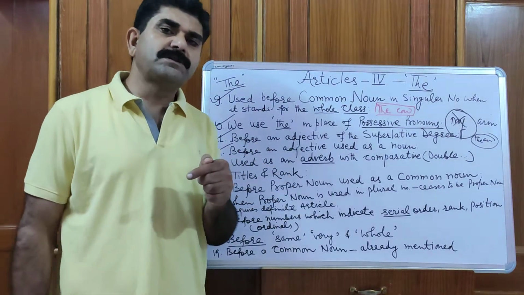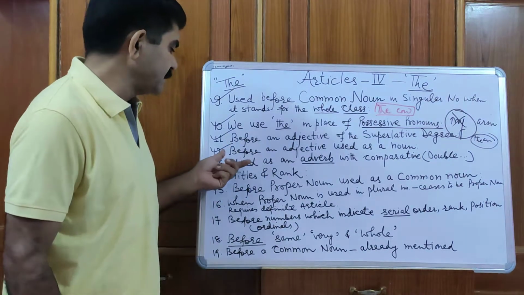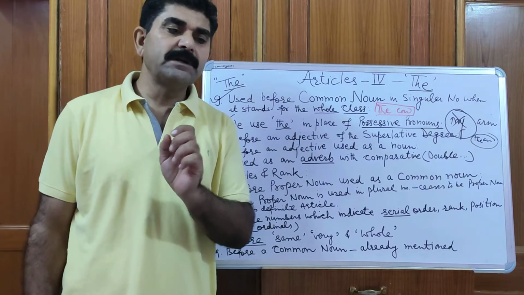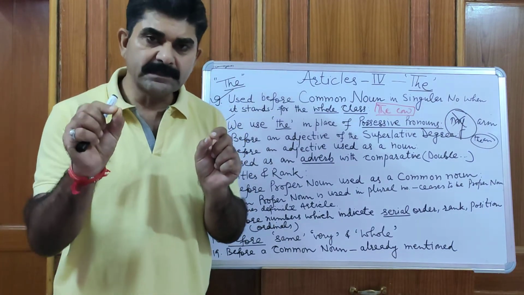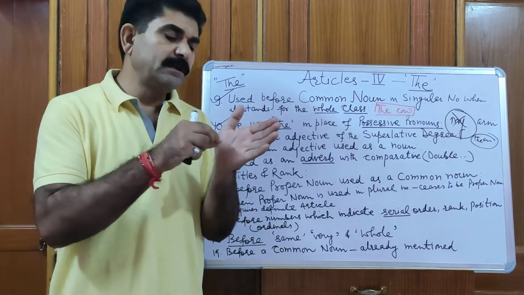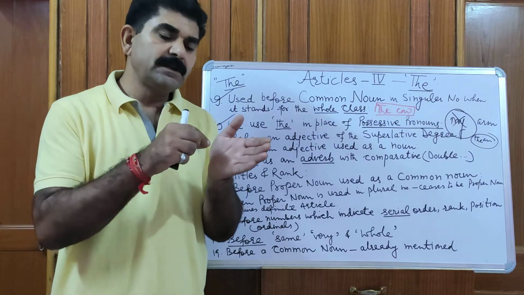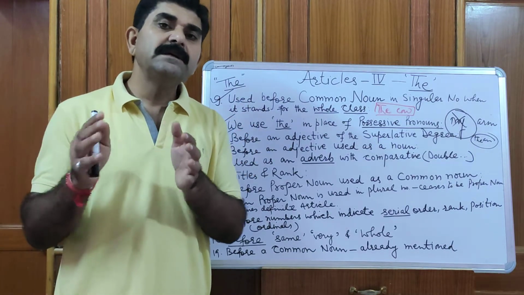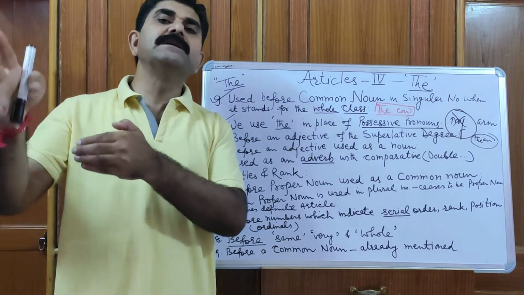But when we use the before an adjective, it becomes a noun. For example, the rich should help the poor. The rich mean rich people, the poor mean poor people. The blind cannot see. The blind mean blind people cannot see.